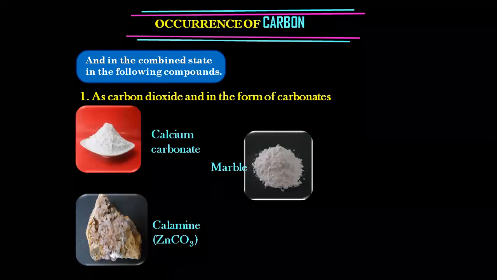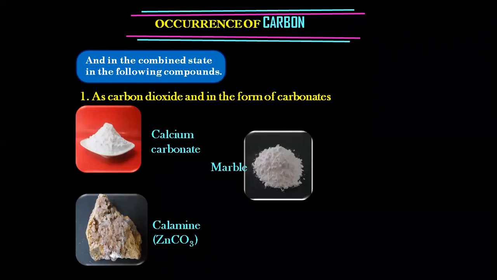Whatever I am telling you, please write it down. I want everyone to concentrate on what I am saying. Give the heading as occurrence of carbon. Then divide into two columns, two sections. In one section, you are going to write free state of carbon. In the second section, you are going to write combined state of carbon. Did you get me, everyone?